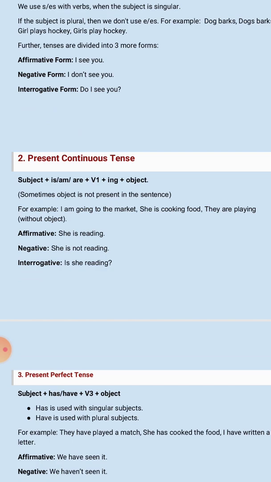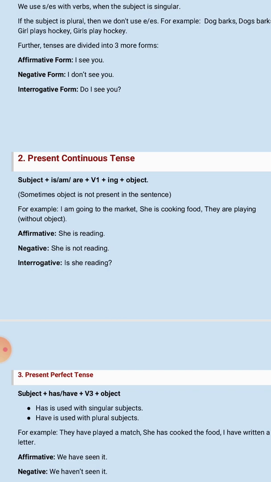In affirmative we will say that she is reading or he is reading, I am reading, they are reading. In negative, she is not reading, I am not reading, they are not reading. In interrogative, is she reading, am I reading, are they reading? So such type of sentences we will frame in present continuous tense where the action is in progress or is in continuity.